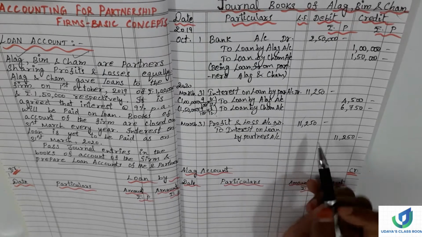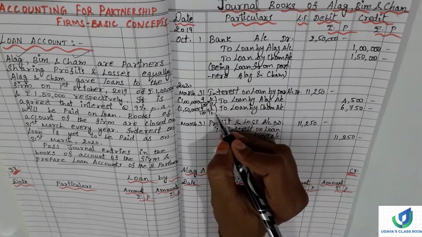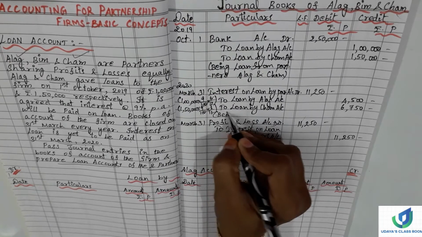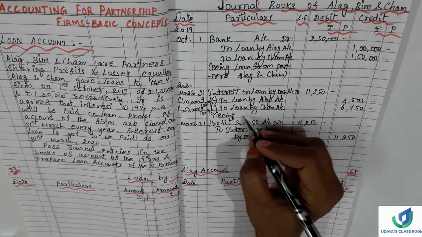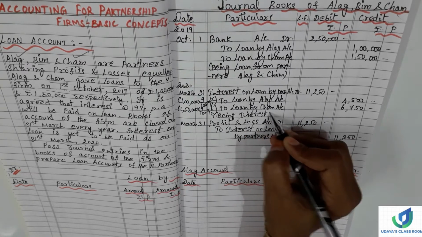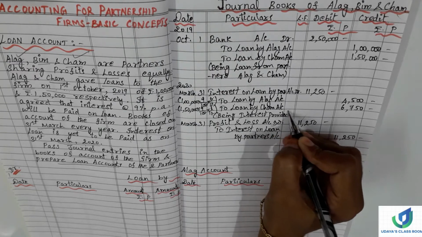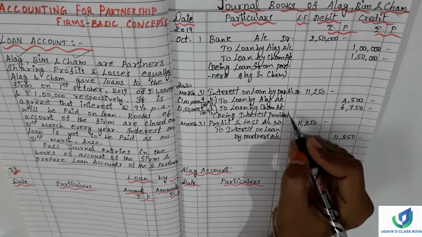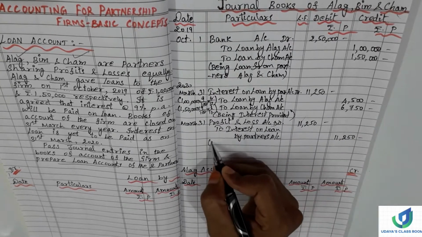Okay, so here we have to write narration, right? So let me write here, being interest provided, something like that. Provided at the rate of 9%, you can write. I'm just closing. And here also narration,